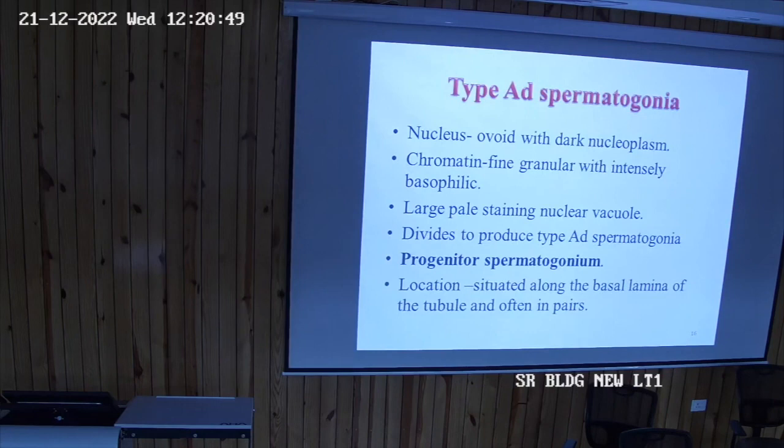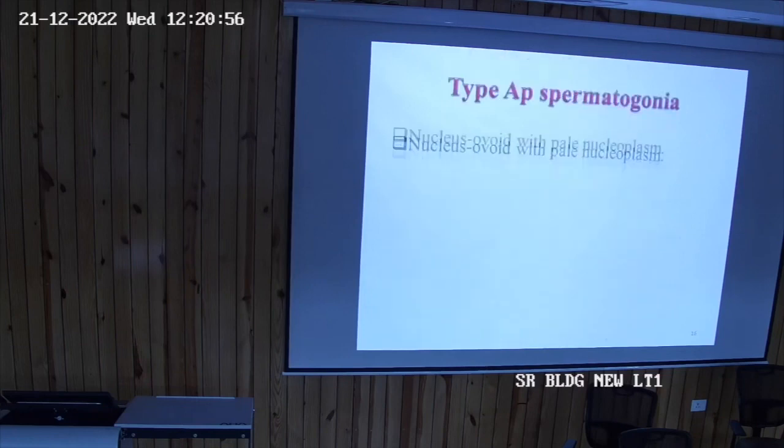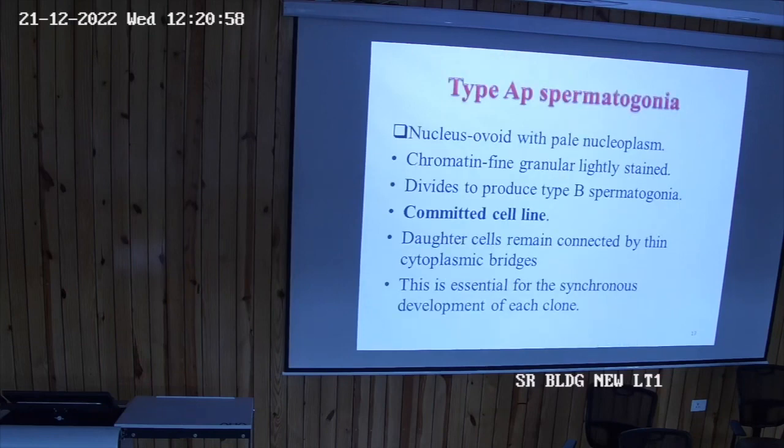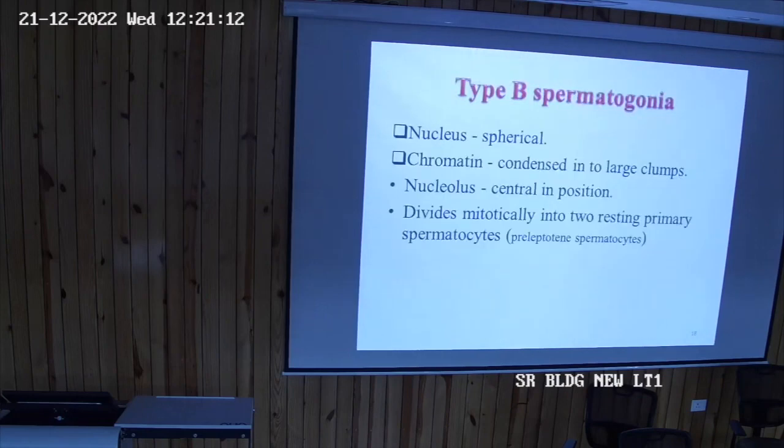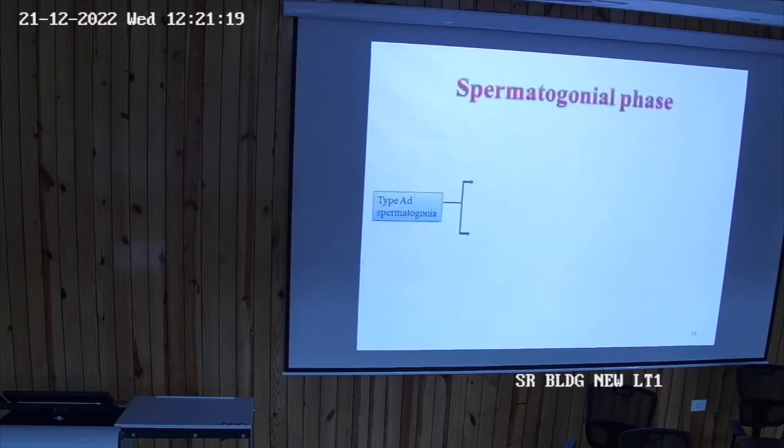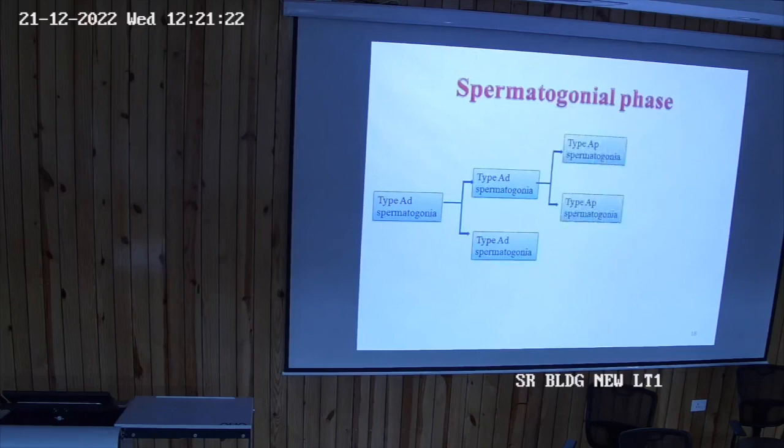They are progenitor spermatogonium, and they will only produce the dark type spermatogonia, while pale type spermatogonia will produce the type B type of spermatogonia, and they are the committed cell line. You know that the dividing cells, they are pale type, and then type B spermatogonia, they are spherical, they are condensed into clumps, and then they produce this primary spermatocyte.